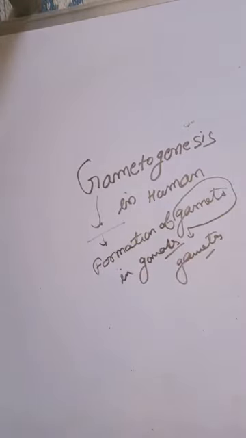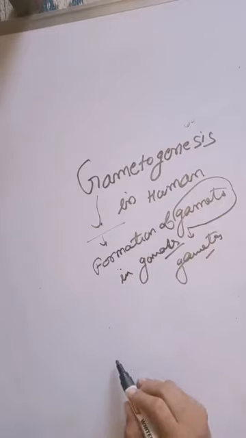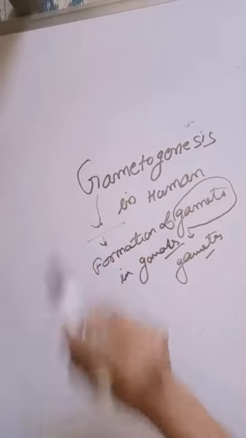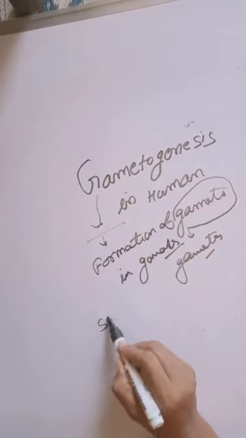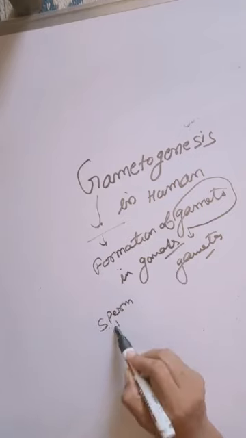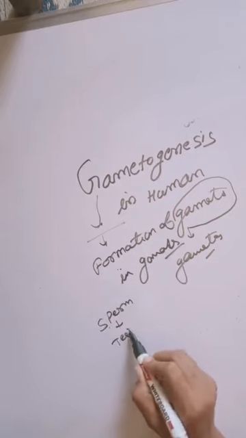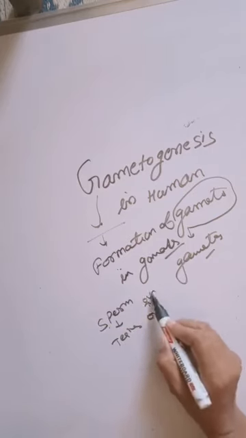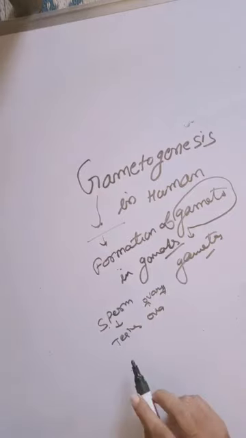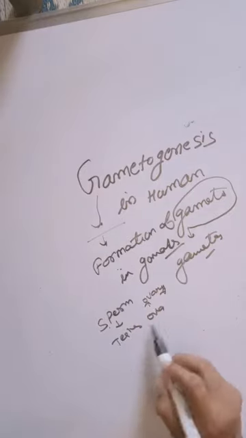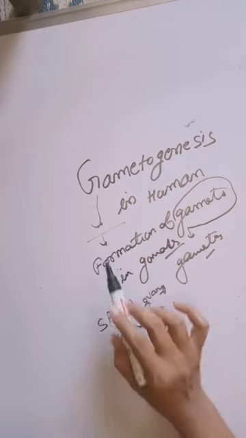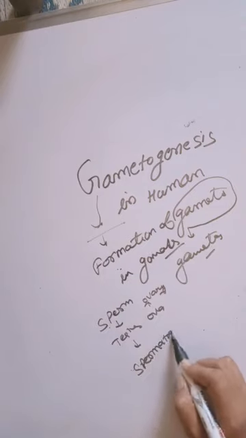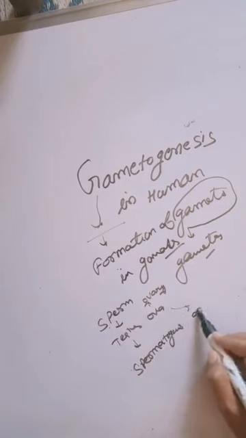Formation of sperm and ova. For the gametogenesis process, first of all, formation of sperm, and sperm is formed by the testis, and ova is formed by the ovary, through the spermatogenesis and oogenesis.